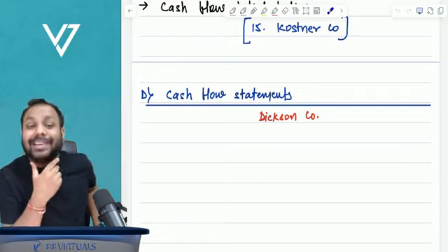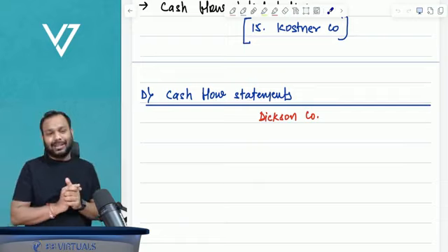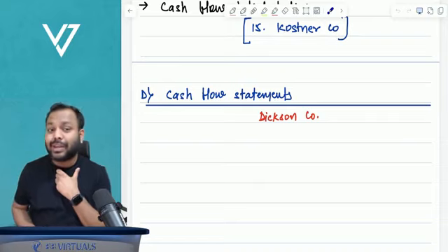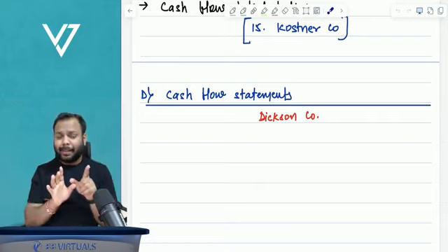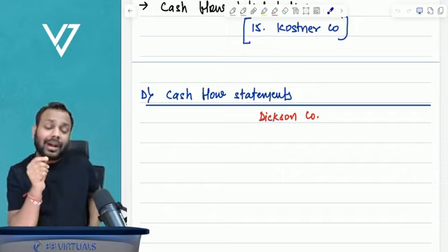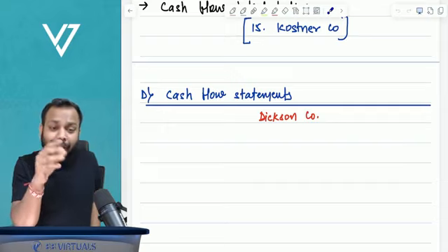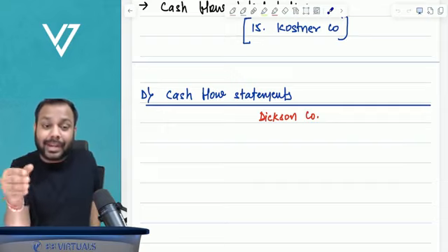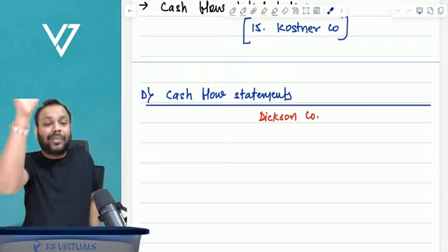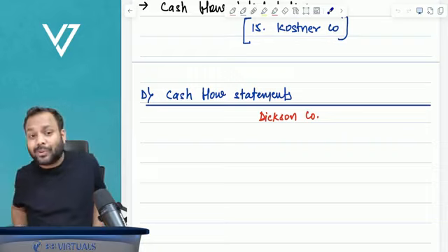Sir, anything else? Yes, there is something else also. See, for the concepts, I am giving you the revision of the entire syllabus. But this will be revision, but there are certain important adjustments which are being asked in the exam on a repetitive basis. So I will be discussing those adjustments also with you guys.